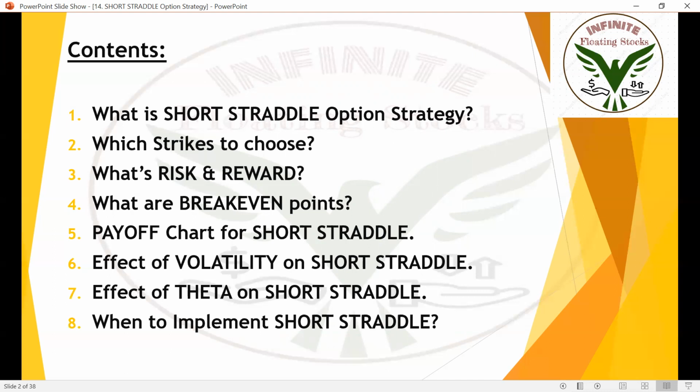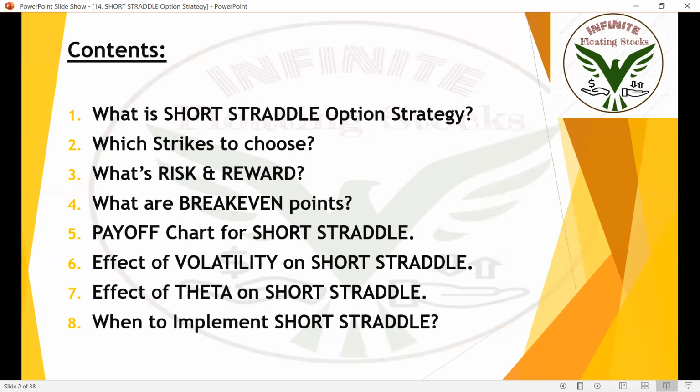And let's talk about the maximum risk, and the maximum reward or minimum reward, the profit and loss involved when you use this short straddle option strategy. After that I'll talk about the break even points.